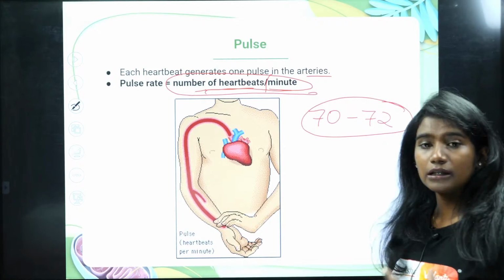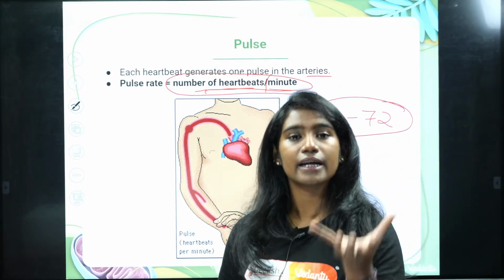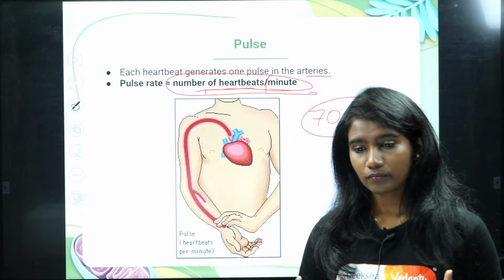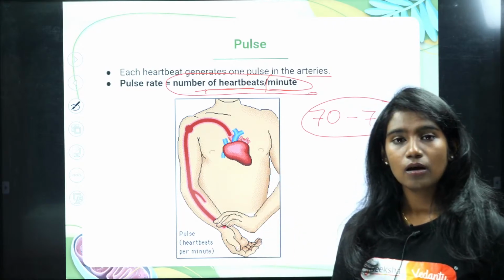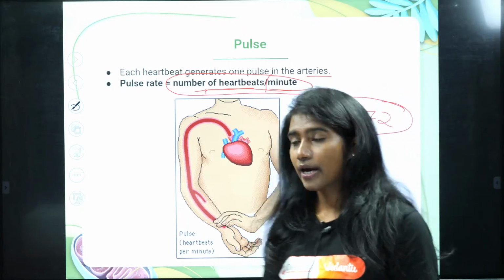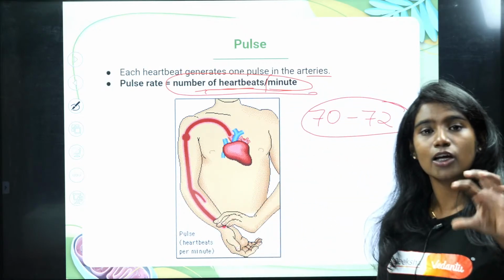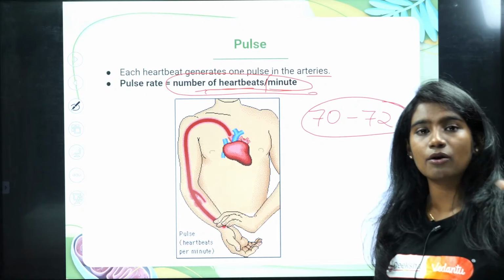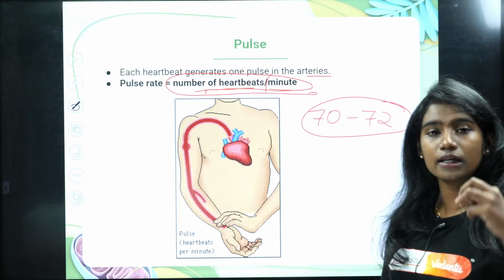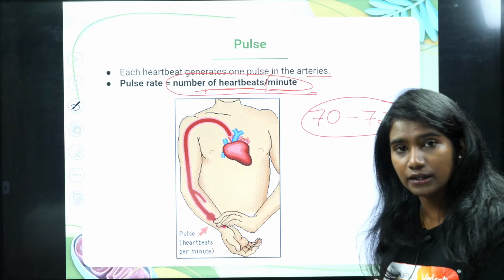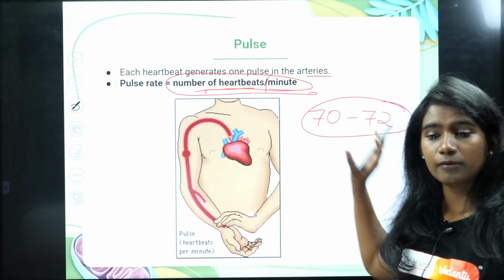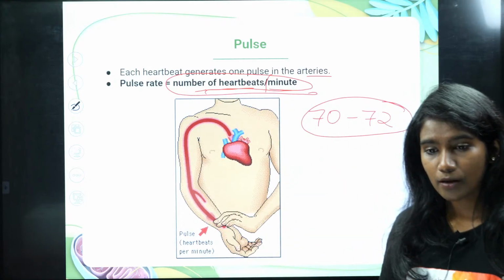Okay, and when the person does vigorous activity, at that time the pulse rate increases. Like I told you, because when you're doing excess activity, you require more energy, right? That's why more oxygen is required to generate energy for your respiration process. That's why the heart starts beating fast in order to pump more oxygenated blood. That's when the pulse rate increases. Pulse is nothing but the rhythmic contraction and relaxation of the arteries with each heartbeat, and the pulse rate is the number of heartbeats per minute.